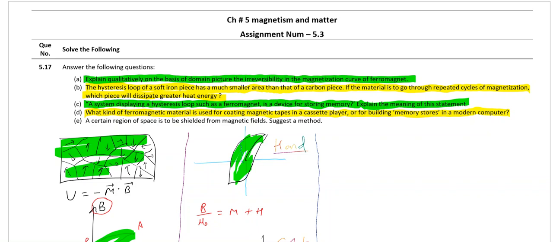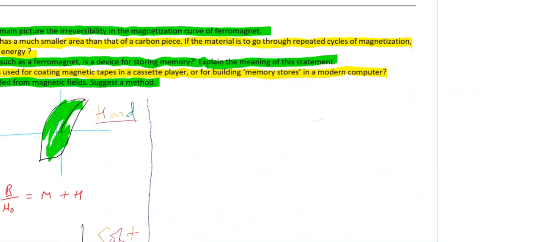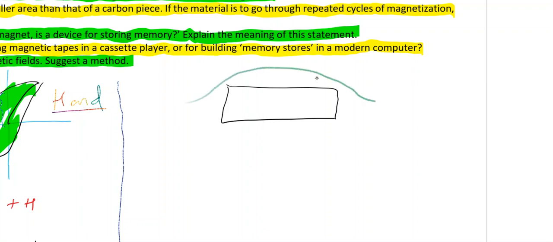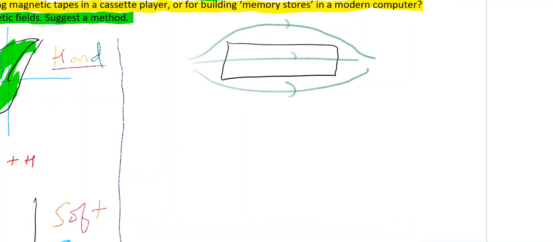Lastly, a certain region of space is to be shielded from magnetic field. Suggest the method. Now, in case of diamagnetic substance, when you place it in external magnetic field, what happens? The field lines pass like this. As you have weak magnetization in opposite direction, very few field lines can penetrate through it, and most of the field lines avoid passing through it.